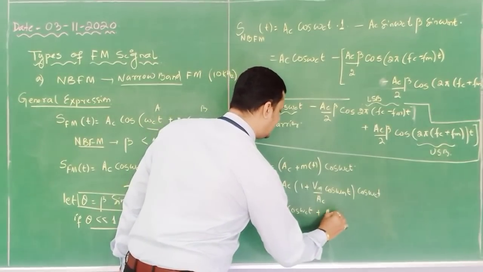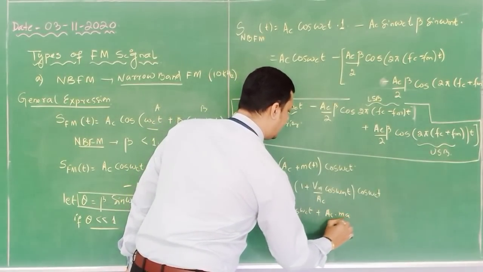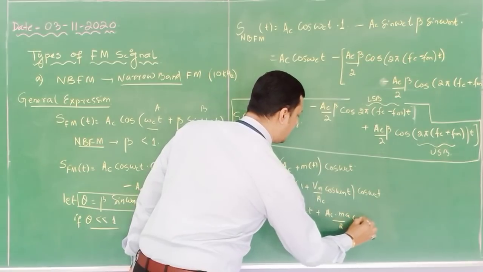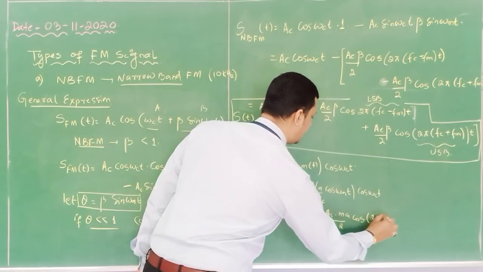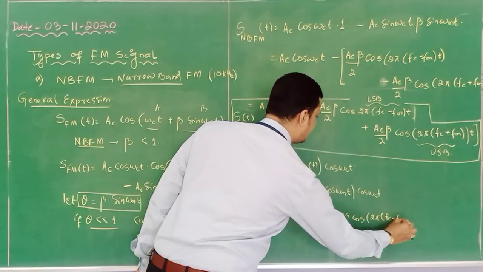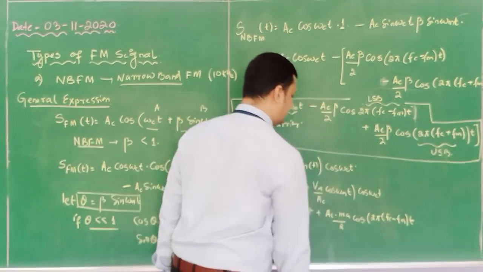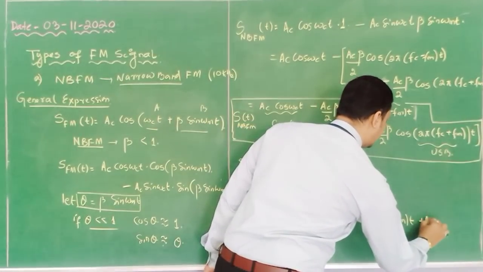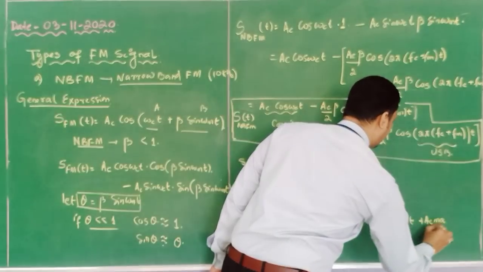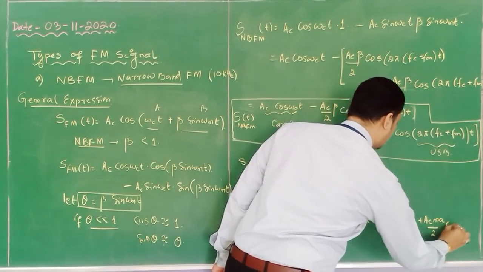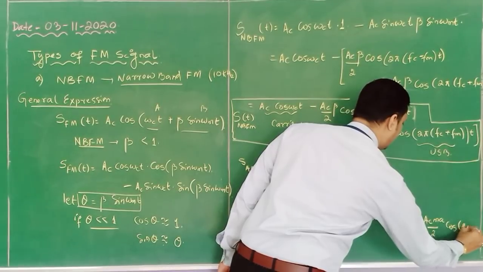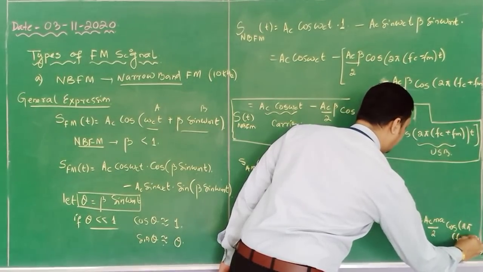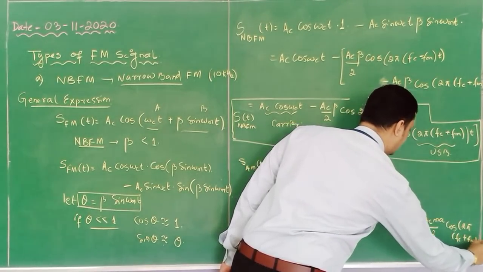So Ac into Ma by 2 cos of 2 pi (Fc minus Fm) t, plus Ac into Ma by 2 cos of 2 pi (Fc plus Fm) t.